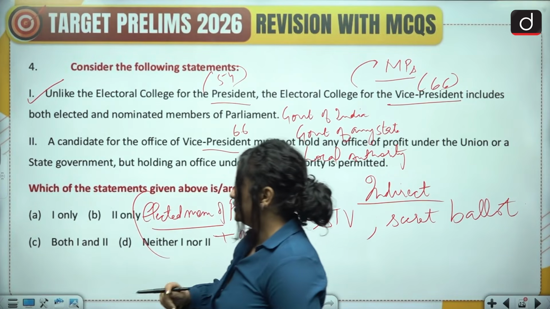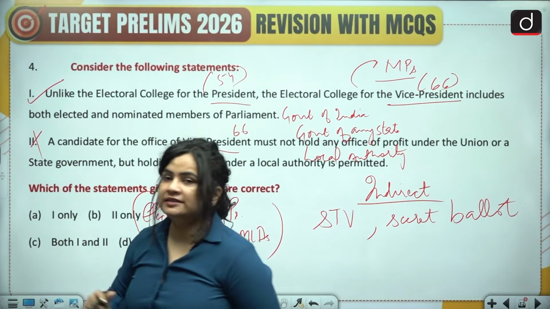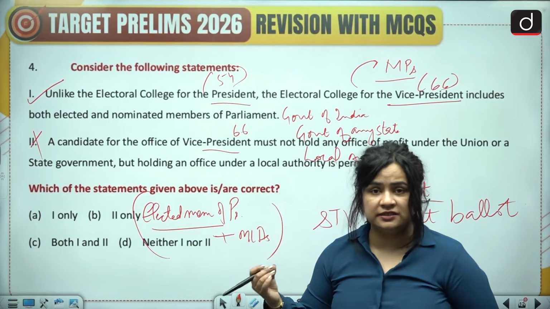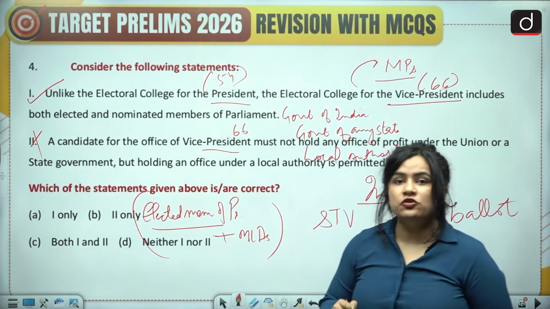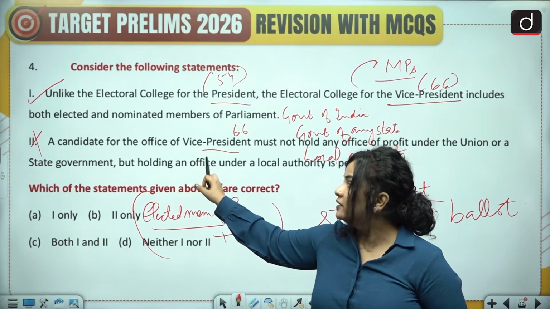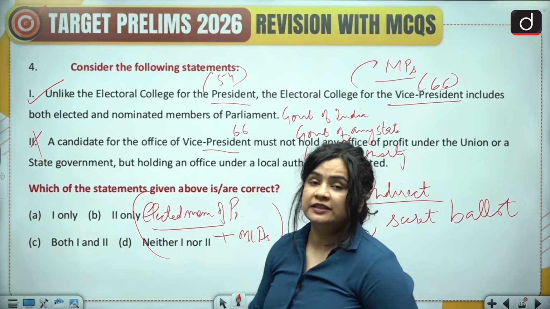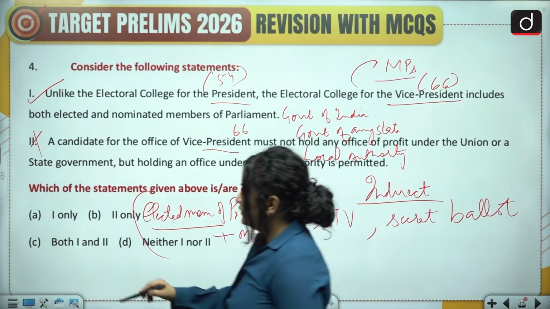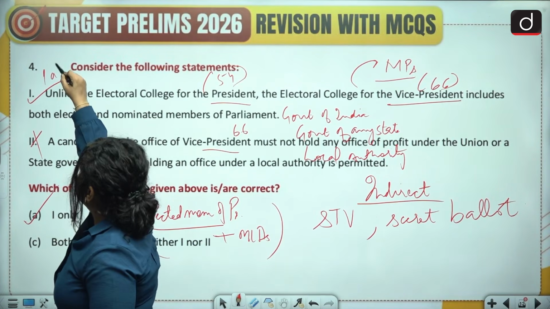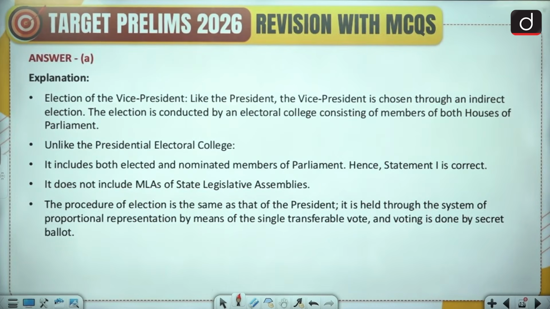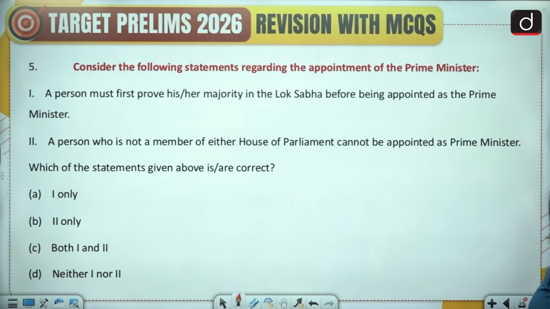So this is inaccurate. Now please understand that someone who's a sitting President, or let's say a Governor or a minister either in the Union or the state, is not deemed to be holding an office of profit and therefore is eligible to be the Vice President, or at least to contest for the office of the Vice President of India. So here again we have option A, one only, as our answer. This is the explanation in detail. Please pause the video and read it.